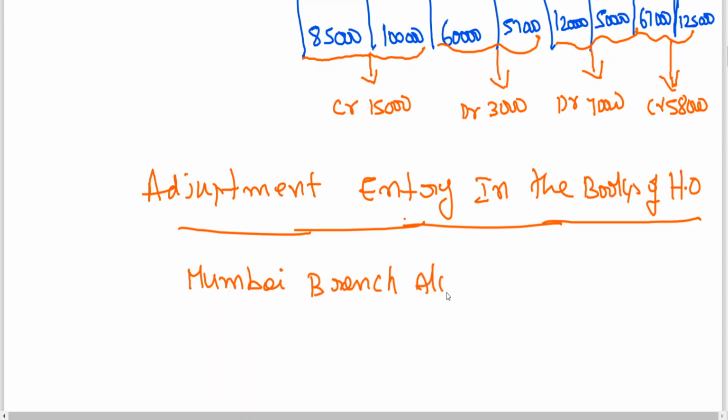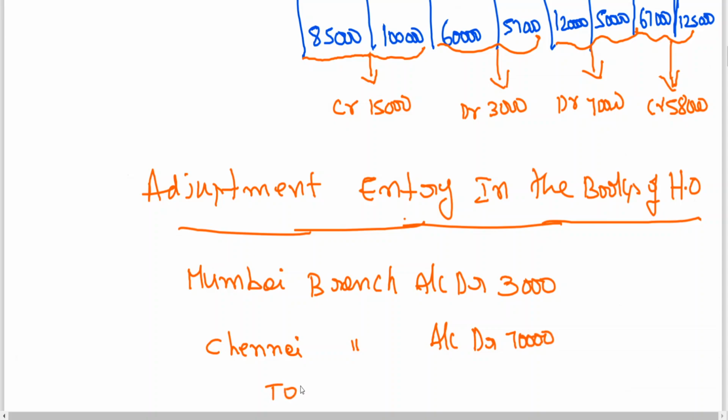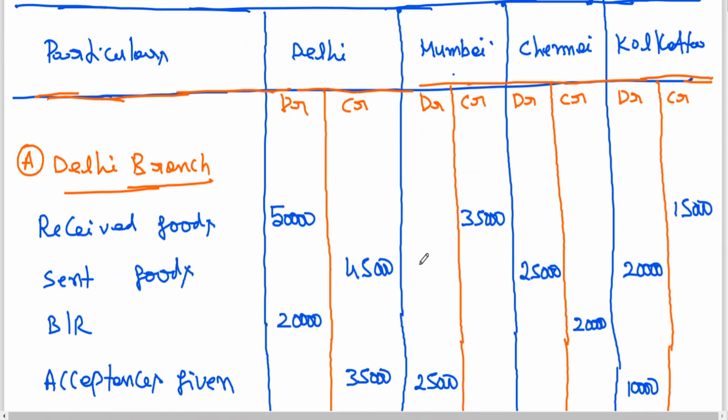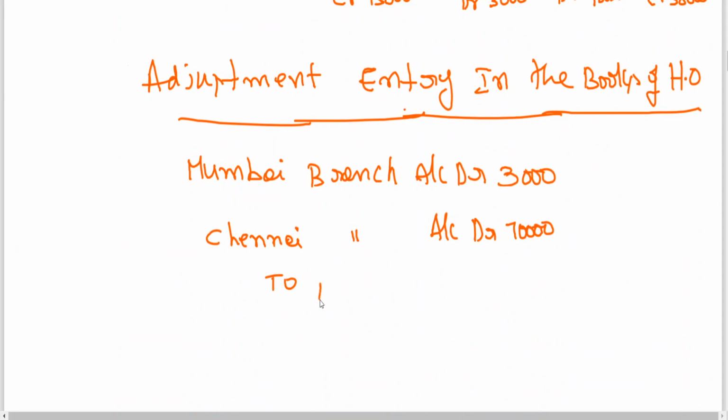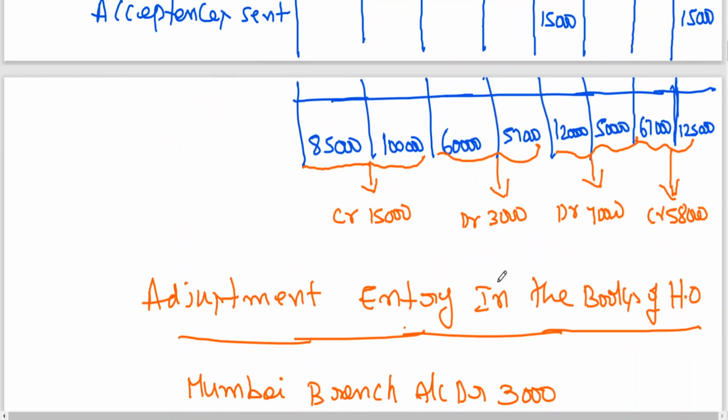Mumbai branch account debtor 3,000. Chennai branch account debtor 70,000. To Delhi branch account 15,000.